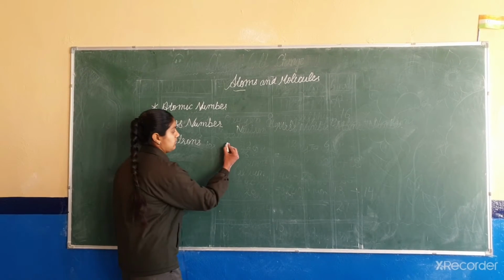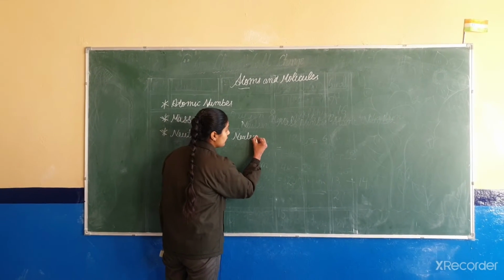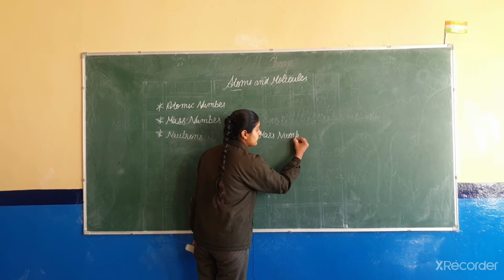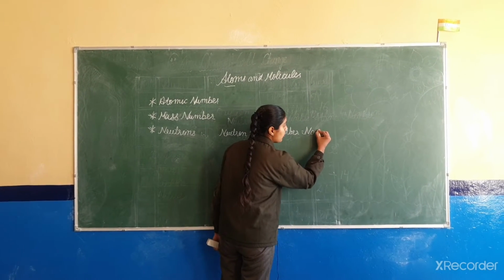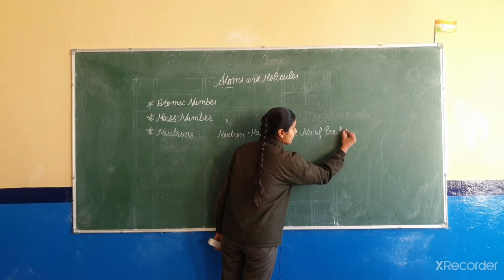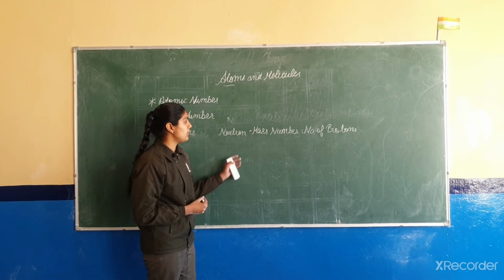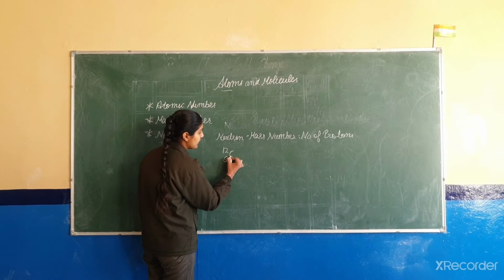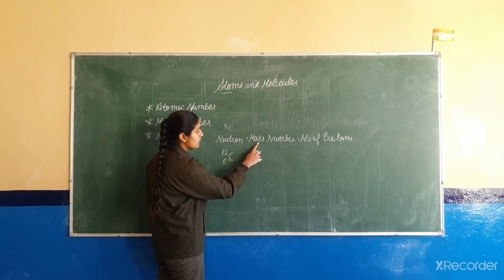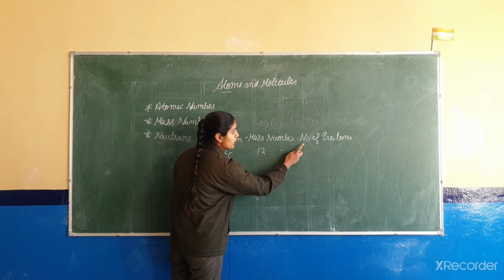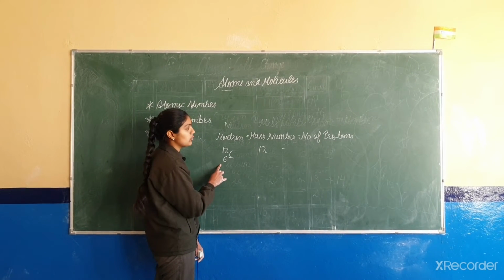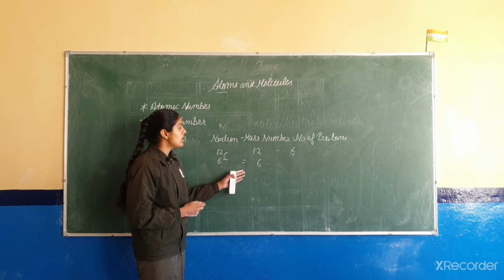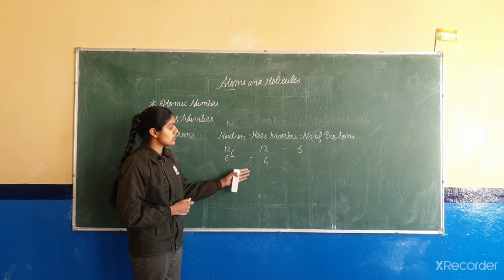Let's take some examples. As I have told you, neutron is equal to the mass number minus the number of protons. Let's take the example of carbon. It has mass number 12 and atomic number 6 and we can write it as C. The mass number is 12 and the atomic number is equal to the number of protons, so we can write here 6. So 12 minus 6 is 6. So the number of neutrons is 6.